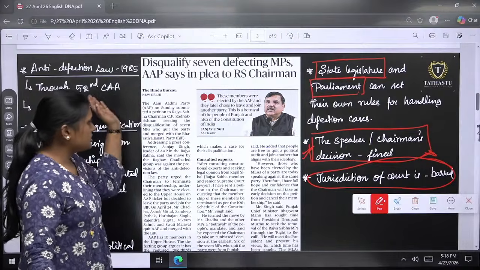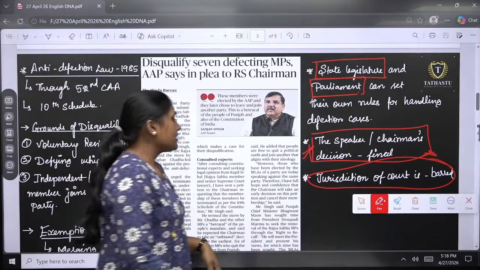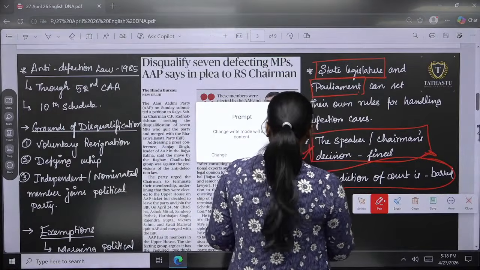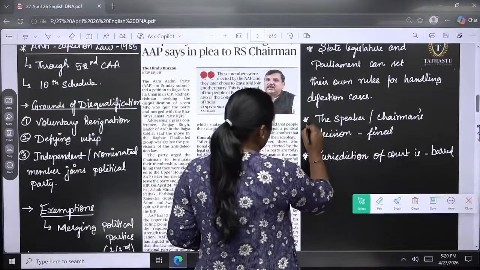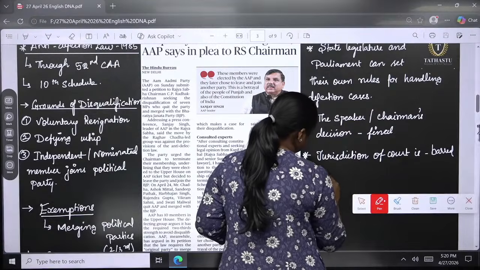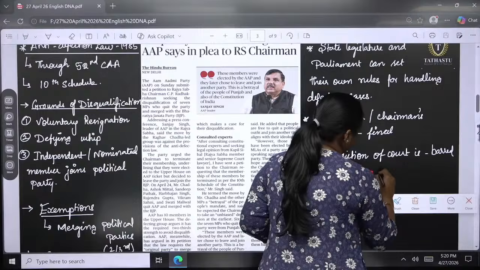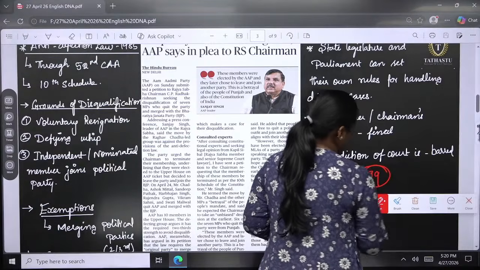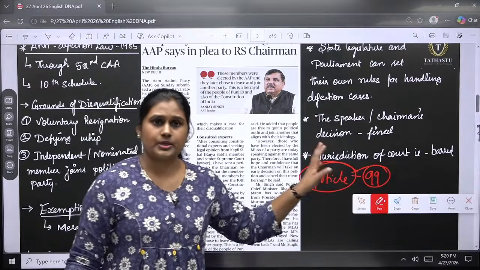Okay, so this is what we wanted from this article, the static part. Also read about the article; there are certain clauses given, so you can read that also.